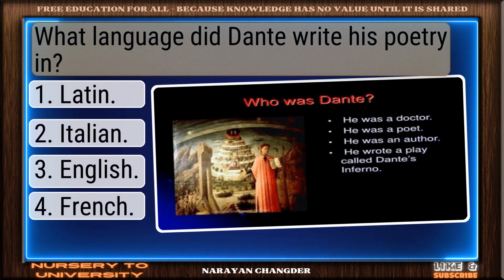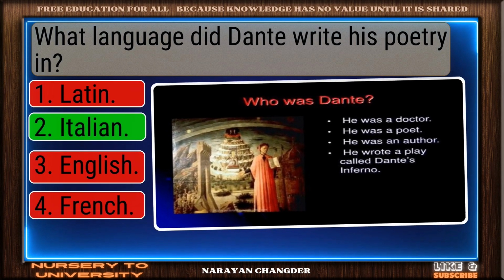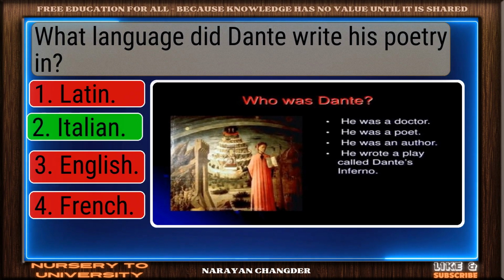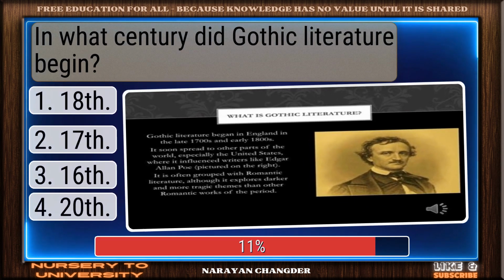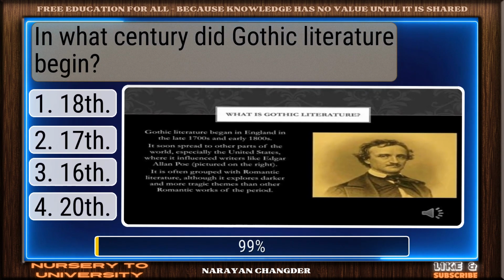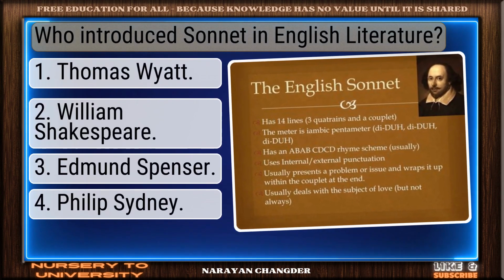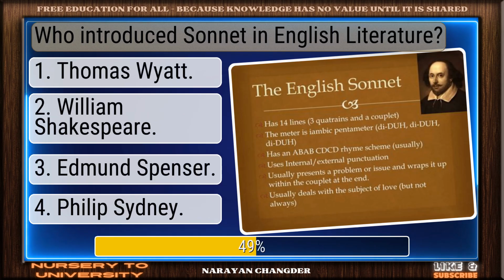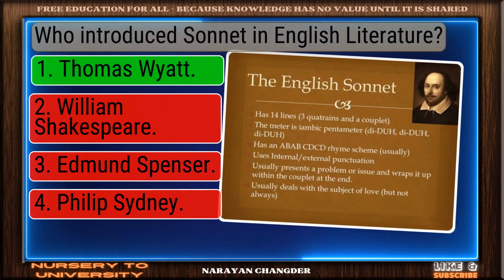What language did Dante write his poetry in? Great thinking. Italian is right. In what century did Gothic literature begin? Well done. 18th is right. Who introduced sonnet in English literature? Great job. Thomas Wyatt is accurate.